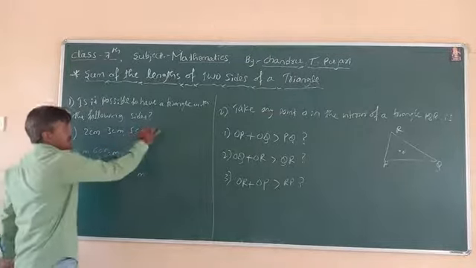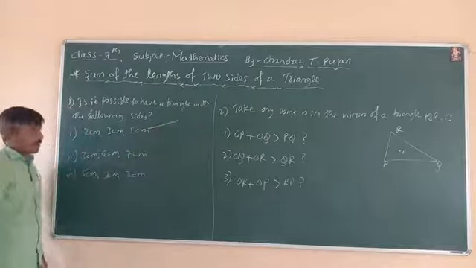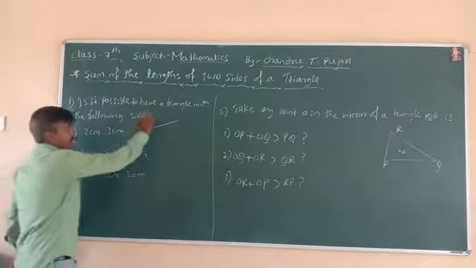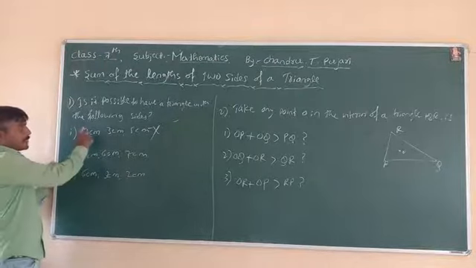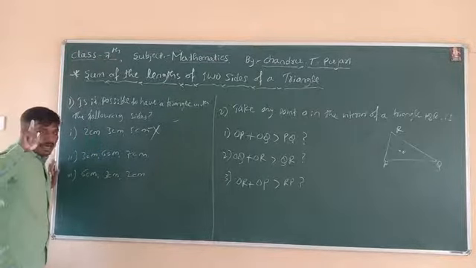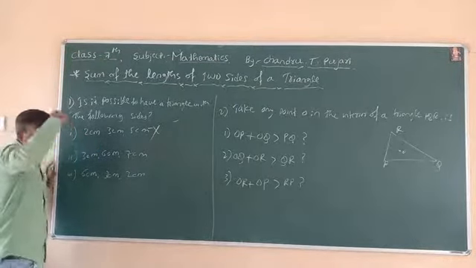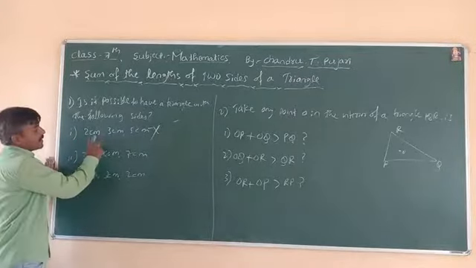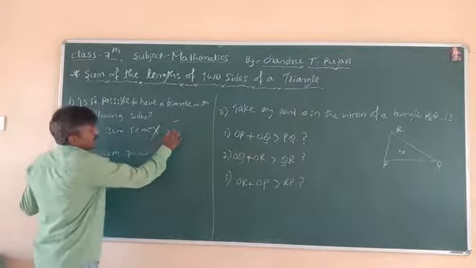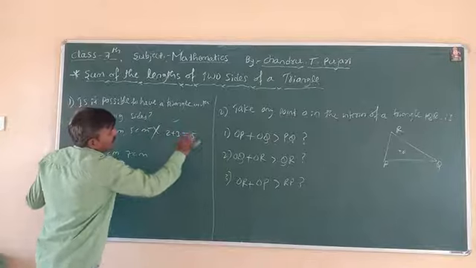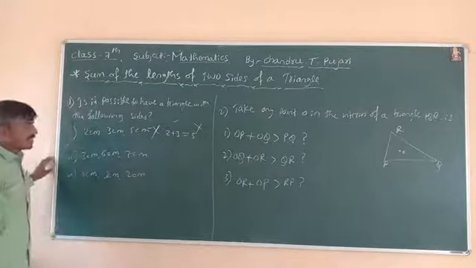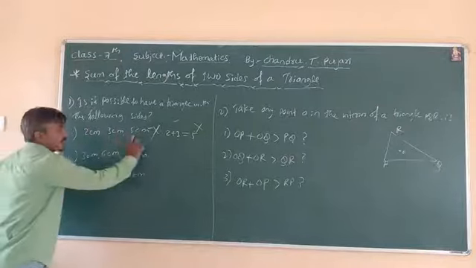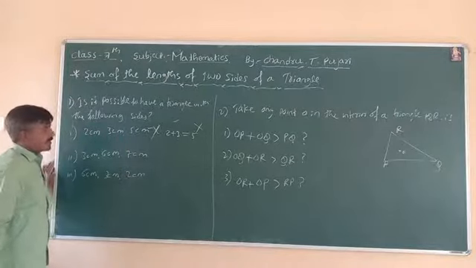These sides are not a triangle, because our condition is that the sum of two sides is greater than the third side, but here 2 plus 3 is equal to 5. This condition fails. Therefore, these are not sides of a triangle.